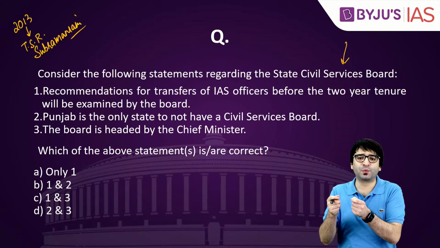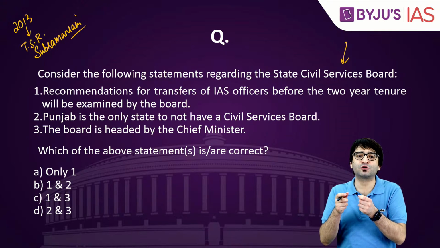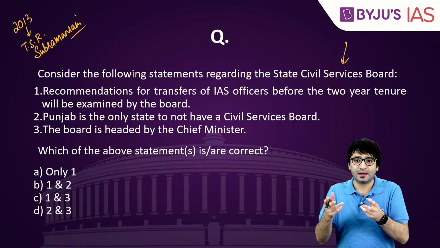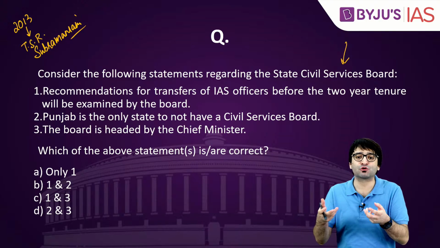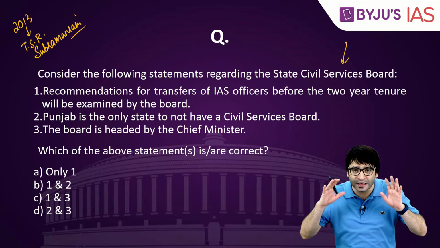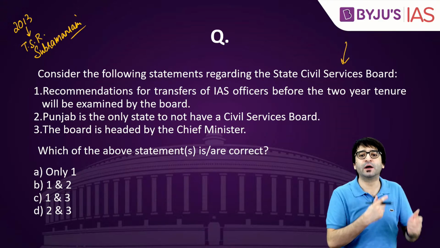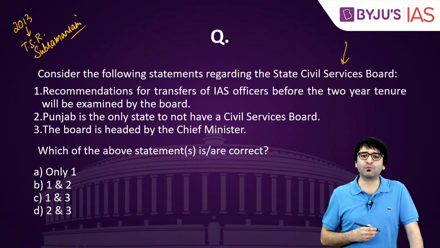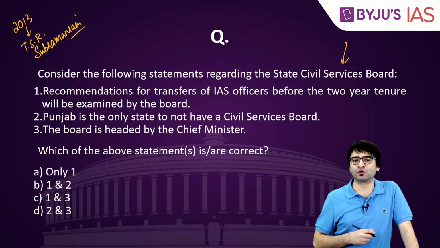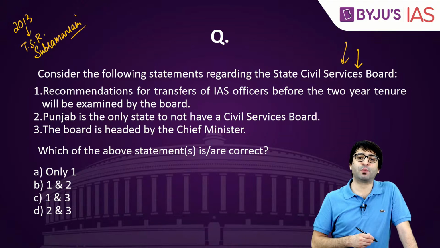This transfer of a bureaucrat is considered to be some sort of punishment, and because of which a bureaucrat is not in a position to independently function as required of him. That's why the Supreme Court ordered that every state should create a Civil Services Board.